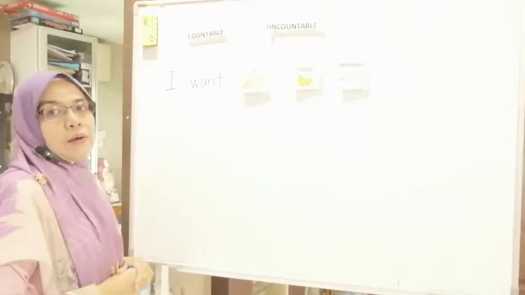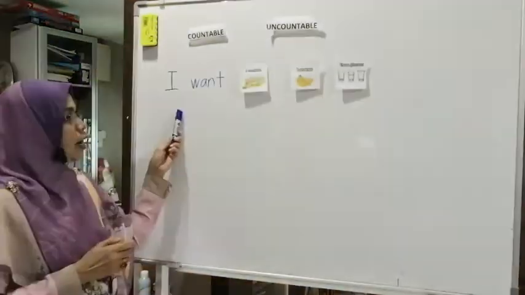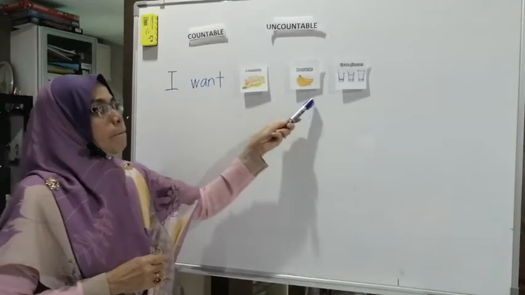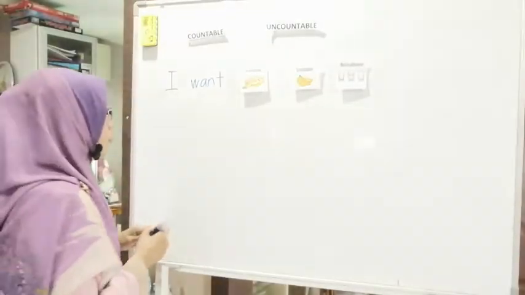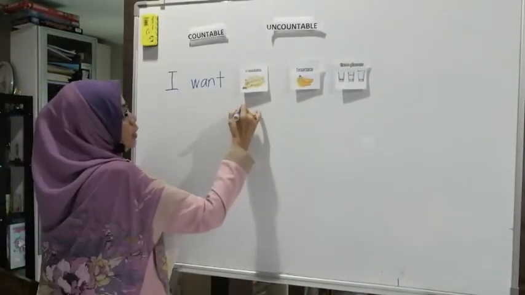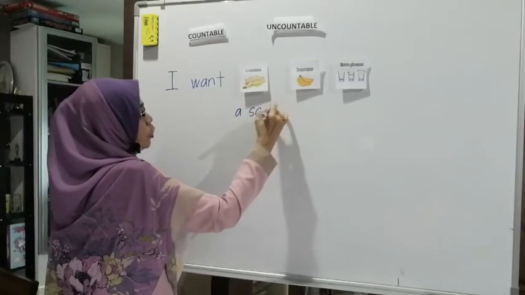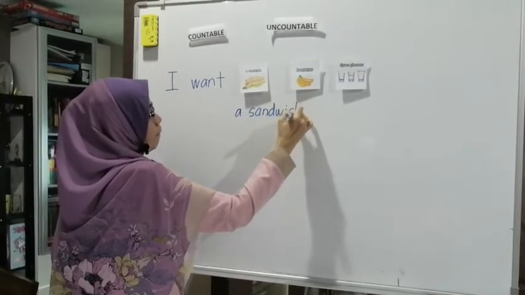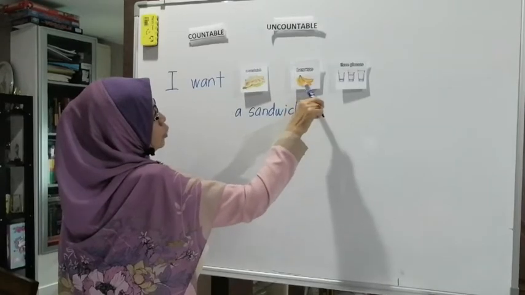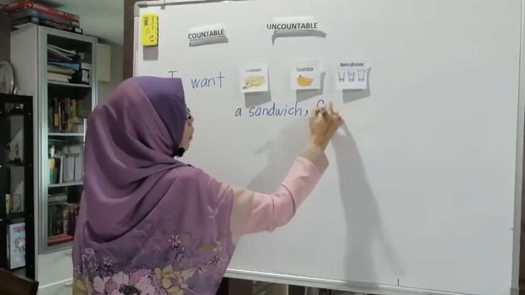I want. That will be: I want a sandwich. Let's count. 1, 2, 3, 4. 4 bananas.